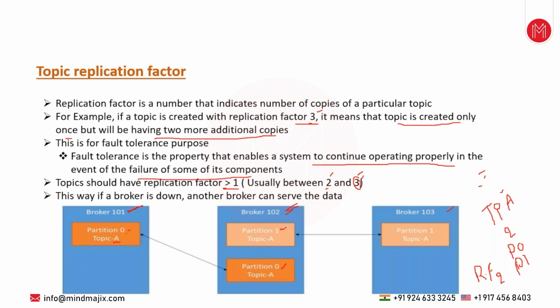And for partition 1 also, one copy is created with the help of the command, and with the help of replication factor 2 it should have another copy. So Kafka will create another copy of partition 1, either in broker 103 or in broker 101. In this case, it is created in broker 103. So now topic A, partition 1 is in 102, and another copy of partition 1 is in 103. Also, for topic A, partition 0, one copy is in 101, another copy is in 102. So simply we can say replication factor means having more than one replica, more than one copy of the same partition of the topic. That is called replication factor.